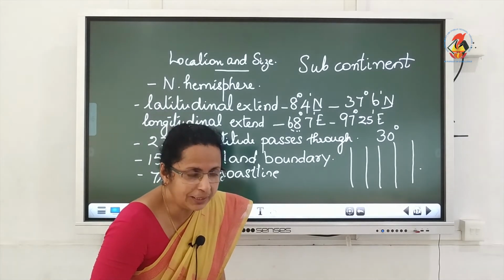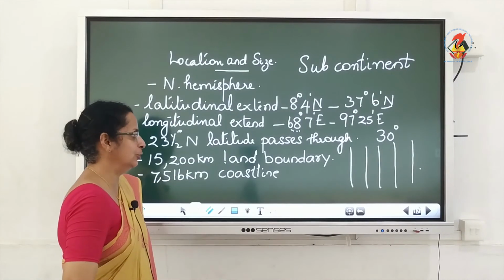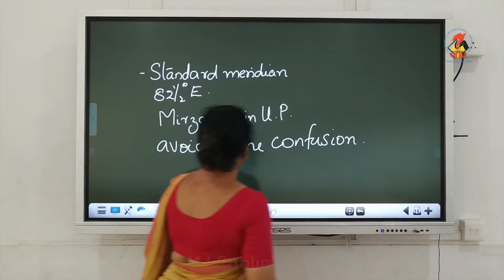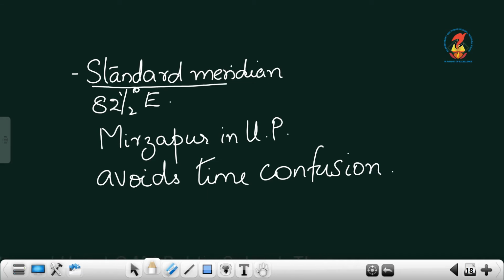So, to avoid that, we had to find a solution. What was the solution? We accepted one meridian as the standard meridian of our country. We decided to accept one meridian passing through our country as the standard meridian, and that was the 82.5 degrees east longitude that passes through Mirzapur in Uttar Pradesh.